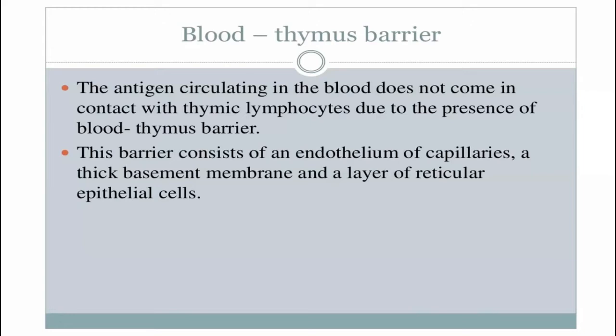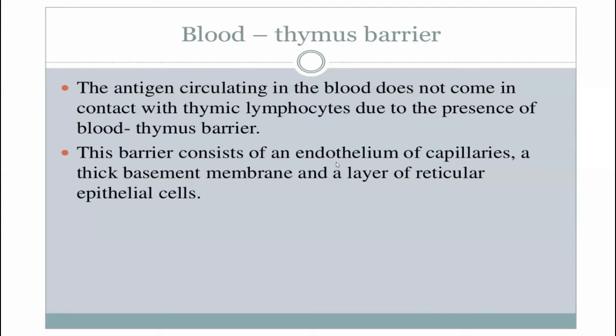Due to this blood-thymic barrier, antigens or foreign particles in the blood do not come in direct contact with the thymic lymphocytes. And again, this barrier consists of endothelial cell tight junctions. A barrier is always formed when there are tight junctions, occluding junctions.